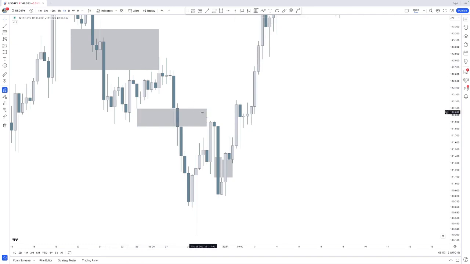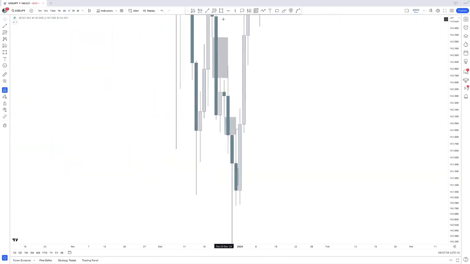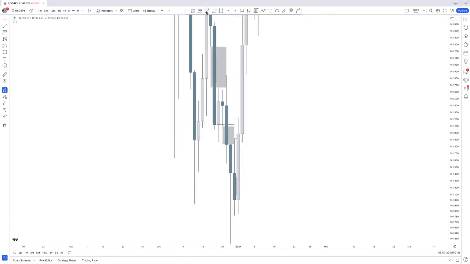So the target is not the fair value gap, it's the premium array that is in the fair value gap, which is currently at that moment in time a swing high right there. And eventually it's the next premium array. So you're always targeting premium arrays, which is then this order block, which is then this swing high, not the fair value gap, because that is the premium array located inside the actual fair value gap.